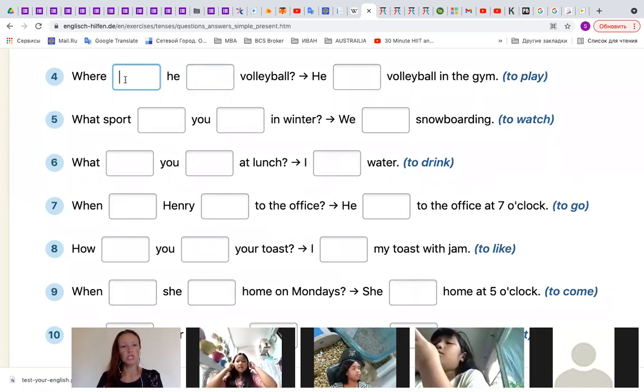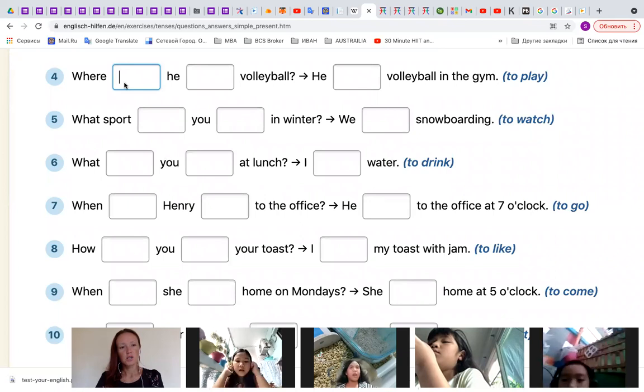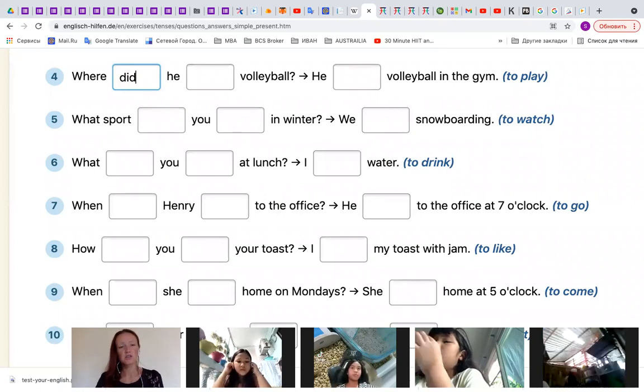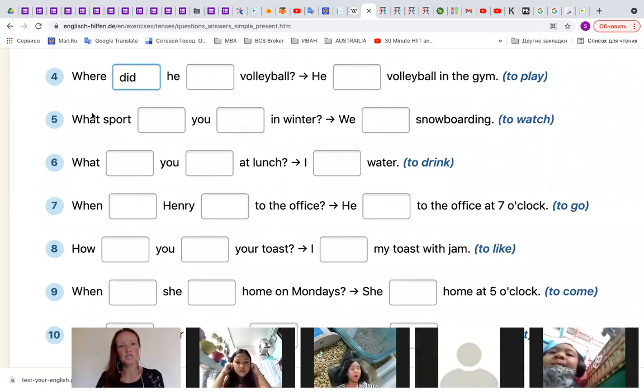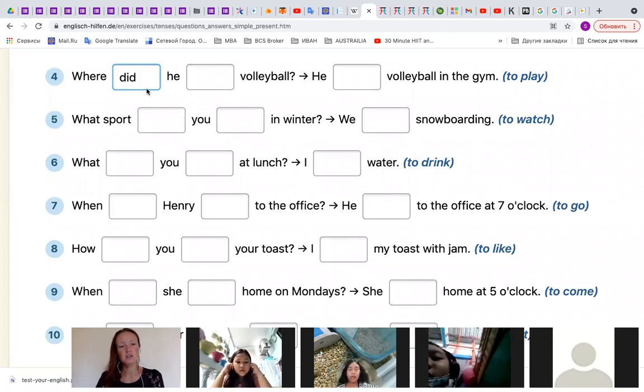Where, not way. Here, which auxiliary verb should I write? One more time. Can you repeat it? Where did he play volleyball? You think did? Did you say did, right? Yes. Where did he play?